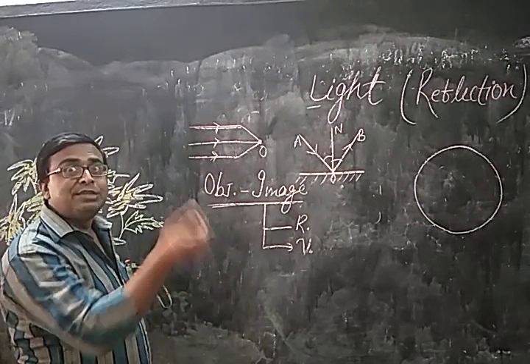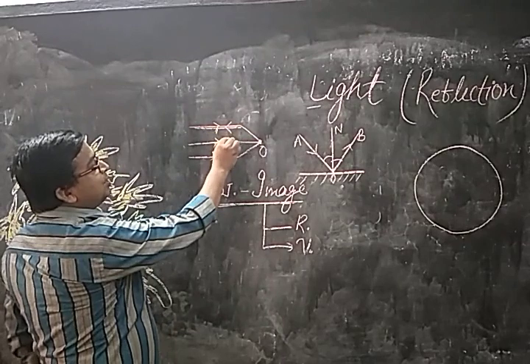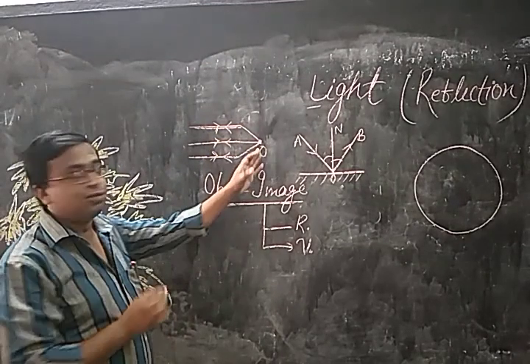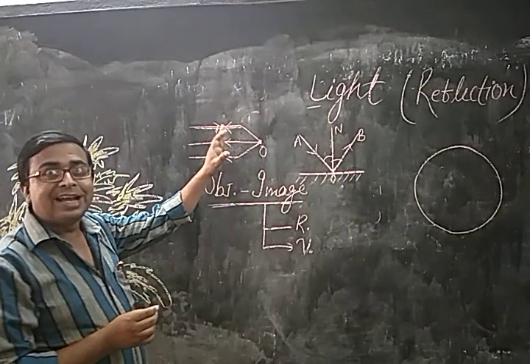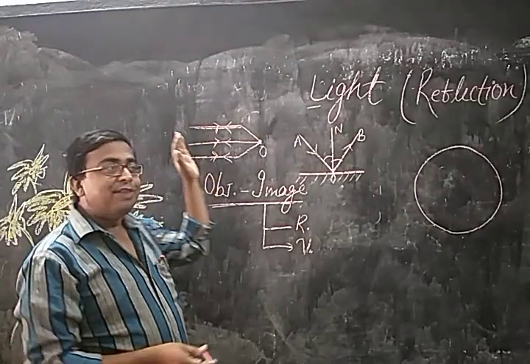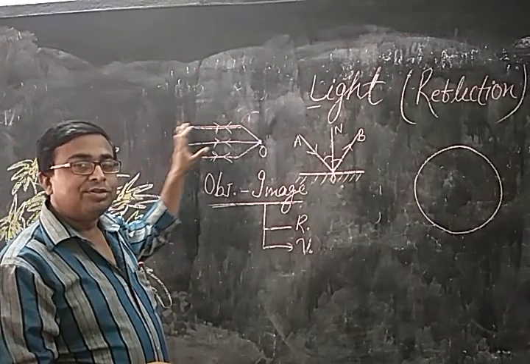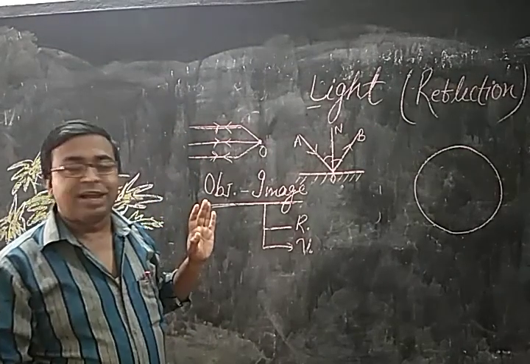And if we take the reciprocal, meaning from the same point the light rays are going to diverge, this is the source from where the light is going to diverge in various directions, then this is known as a divergent beam of light rays. So convergent and divergent beams of light rays.